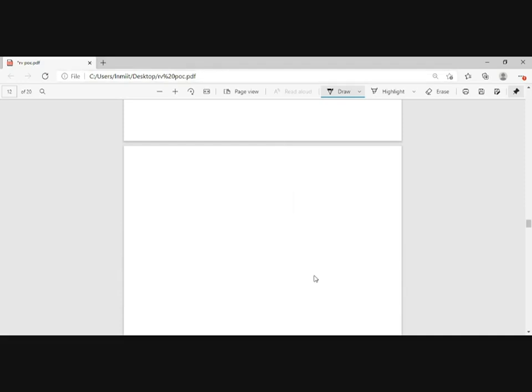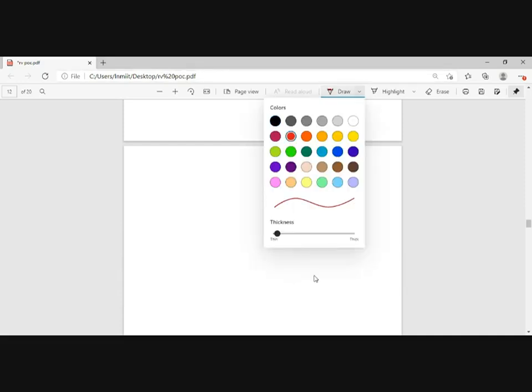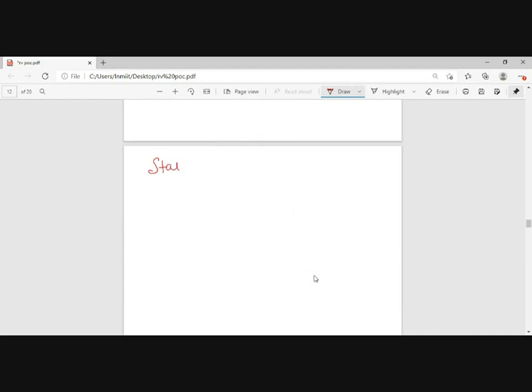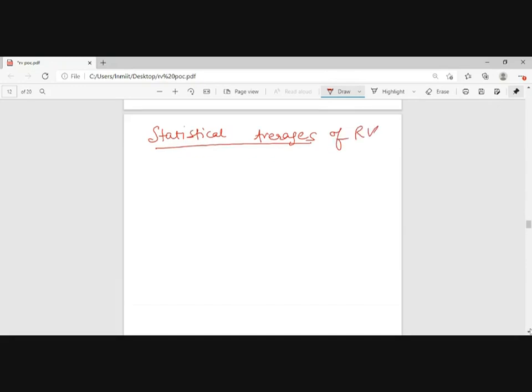Next, moving to another topic, that is statistical averages of random variables. So how to find the statistical averages?